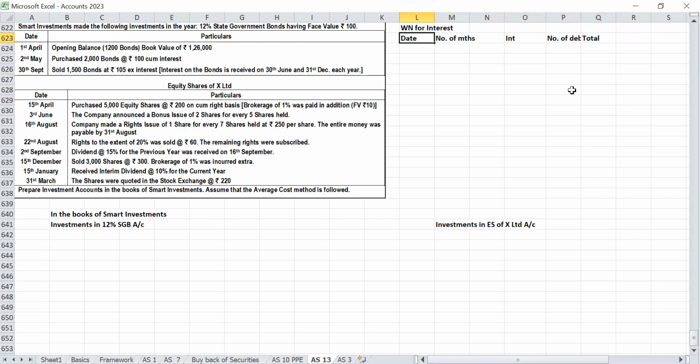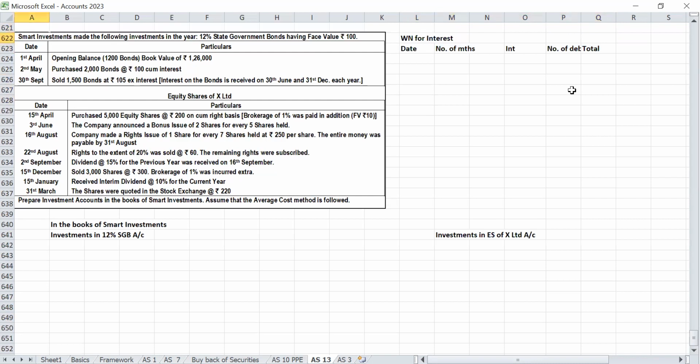So what is the opening date? Opening date is 1st April. First we should see the opening balance, whether interest will come or not. For that we should see what the year-end date is. 31st March will be the year end.